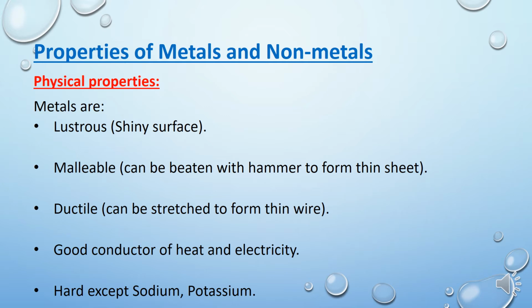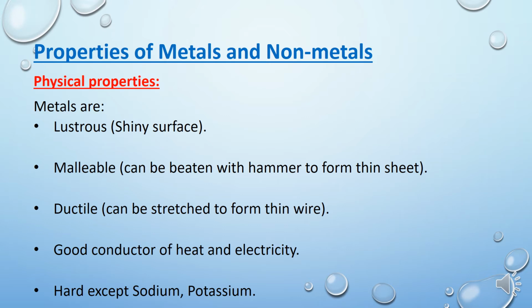We use aluminium and copper metal for electricity purposes. But the most ductile metal is gold. Gold can be transformed into very thin wire.